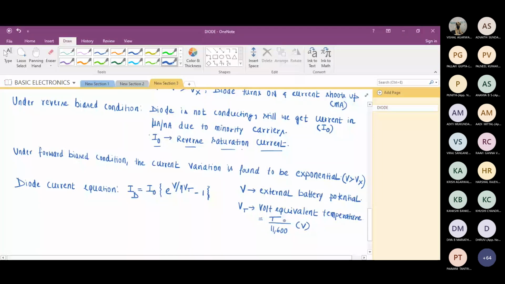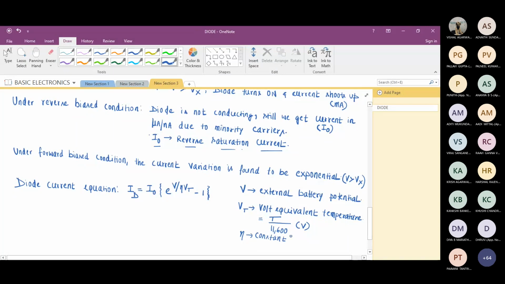Just remember this. Vt stands for volt equivalent temperature, T by 11,600. The units won't be in Kelvin. Many students get confused with this. Since I have written T by 11,600, and temperature T is in Kelvin, they take the unit of Vt as Kelvin. It is in volts. It is volt equivalent temperature. Fine. Eta is a constant.